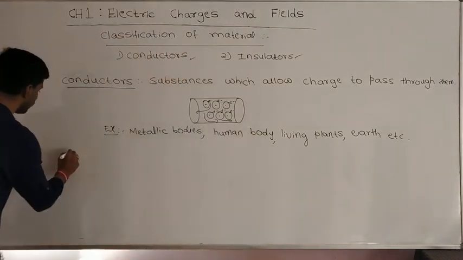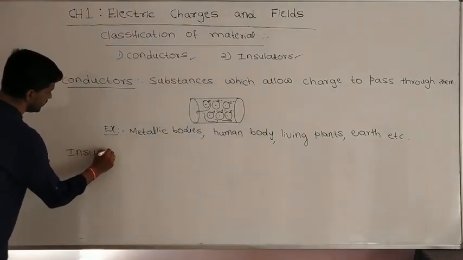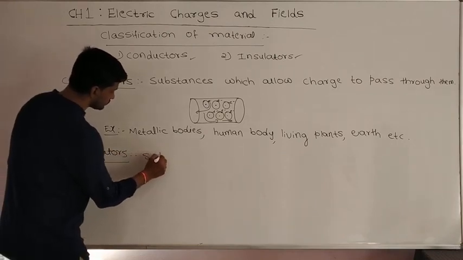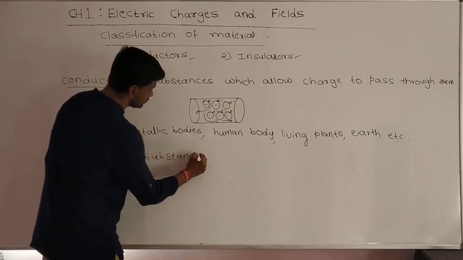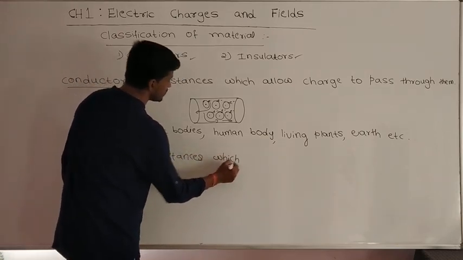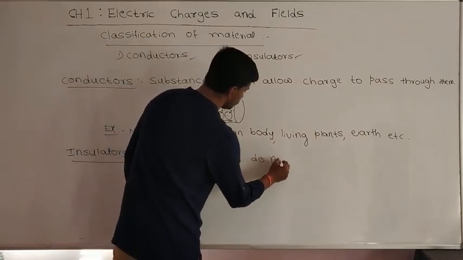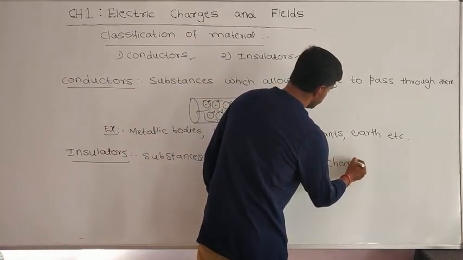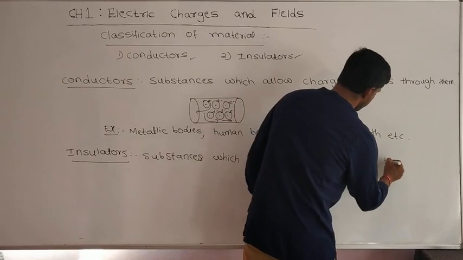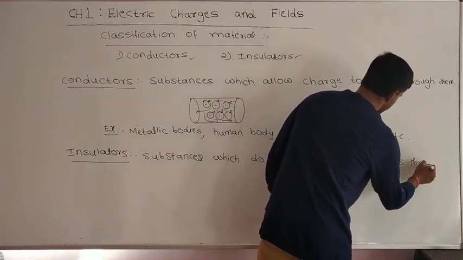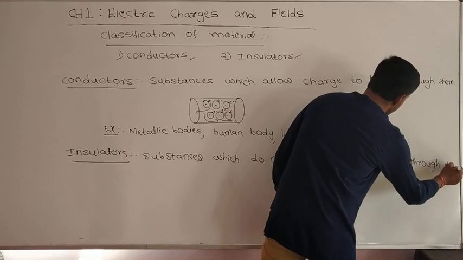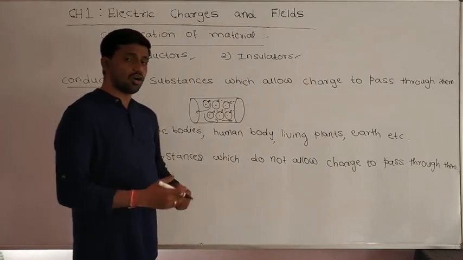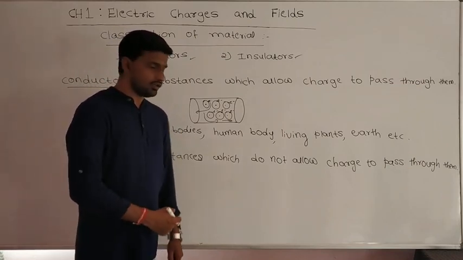Let us see the meaning of insulators. Insulators are nothing but substances which do not allow charge to pass through them. Such substances are called insulators. Why will that type of substance not allow the charges to pass through them? That we will discuss now.